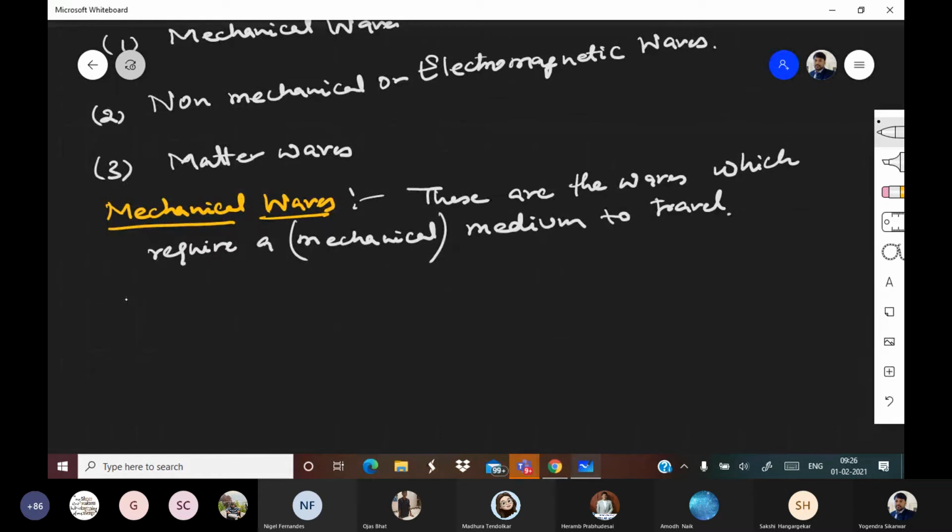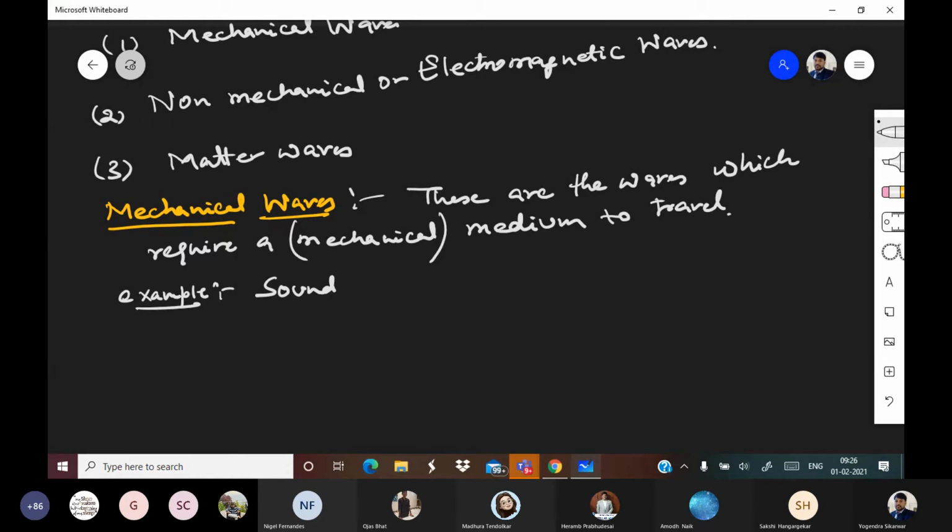Let me give you an example. Or can you give me examples of mechanical waves? Anyone? You have studied this topic. Sound. Very nice, Sakshi. Sound is a very good example of a mechanical wave because sound needs a medium to travel.